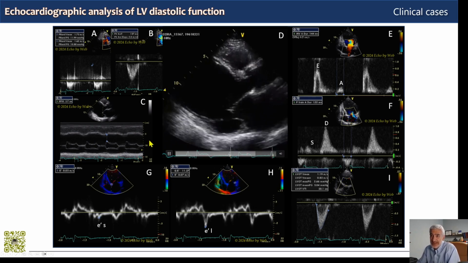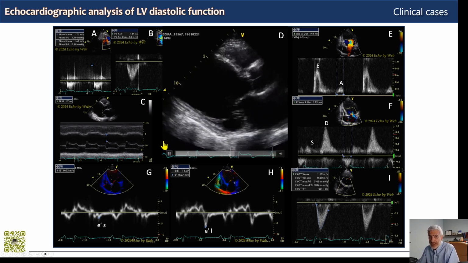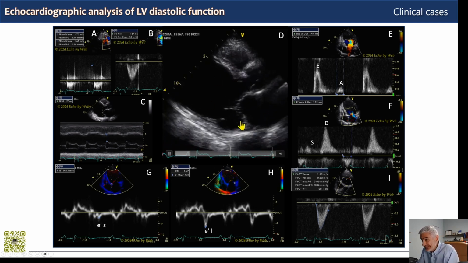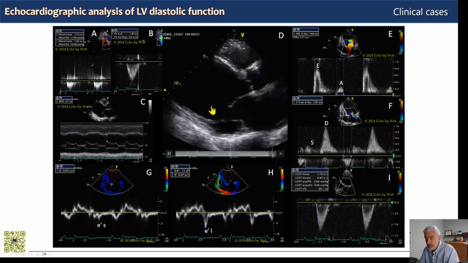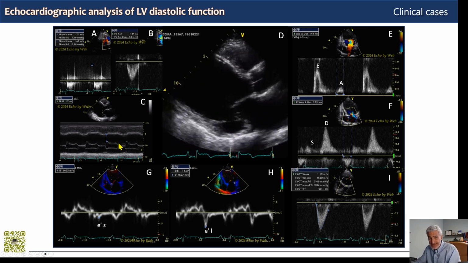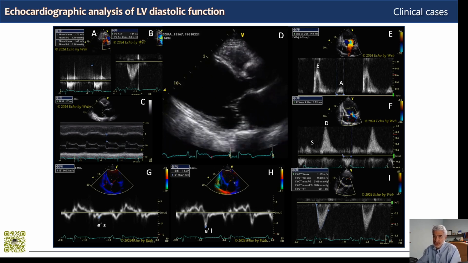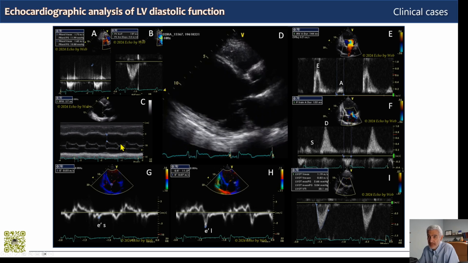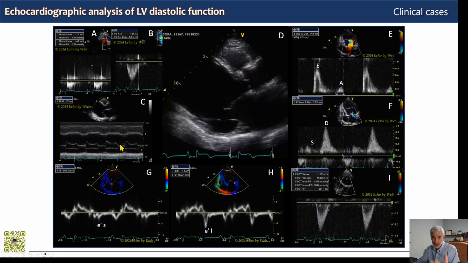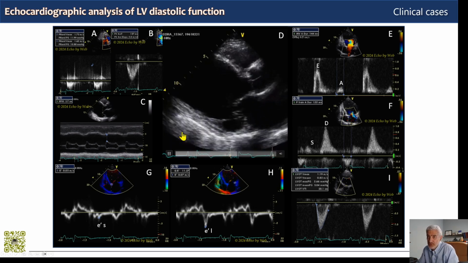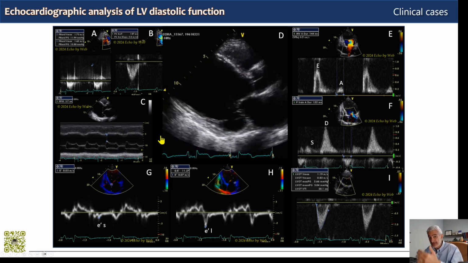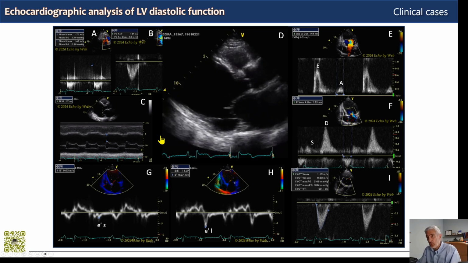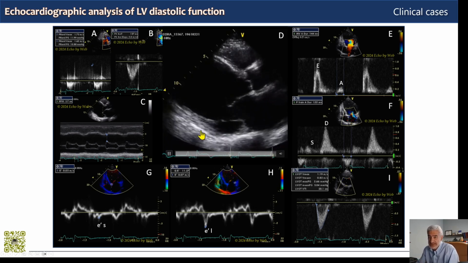So at this point, at the very beginning of our exam, we have a working hypothesis of a grade 3 diastolic dysfunction because we have prolonged relaxation, as we see from the 2D exam, and a suspicion of increased filling pressures. And this increase in left ventricular end-diastolic pressure also implies that we have reduced left ventricular compliance. So our task at this point, at the beginning of the exam, is to confirm or confute this working hypothesis with the rest of the examination.